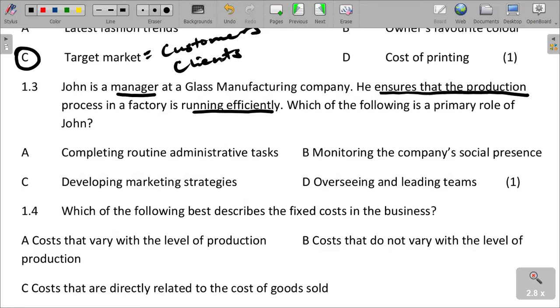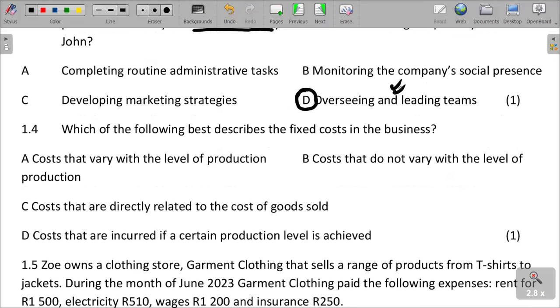He is not doing marketing, he's running the business as a whole. He is actually overseeing and leading teams. So in terms of production to take place, the manager is overseeing, controlling, and leading the teams. So John is there to control, to run, to influence the teams in order to ensure that production processes in the factory are running as expected.